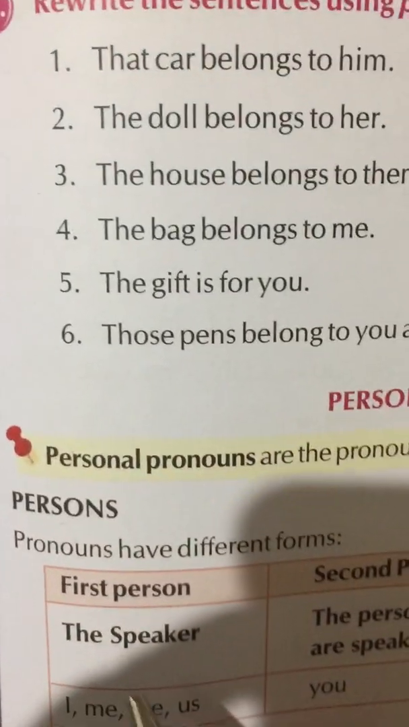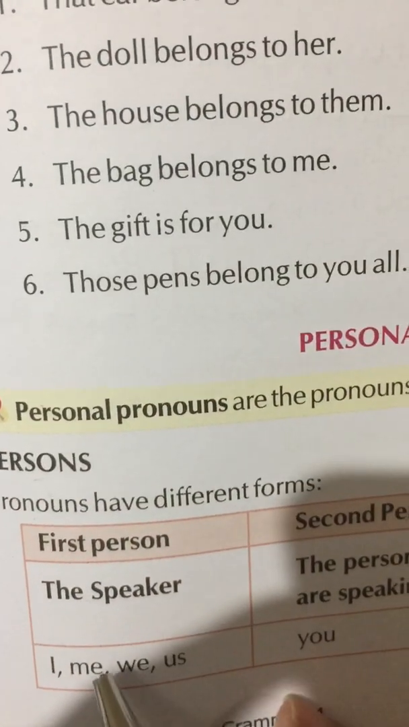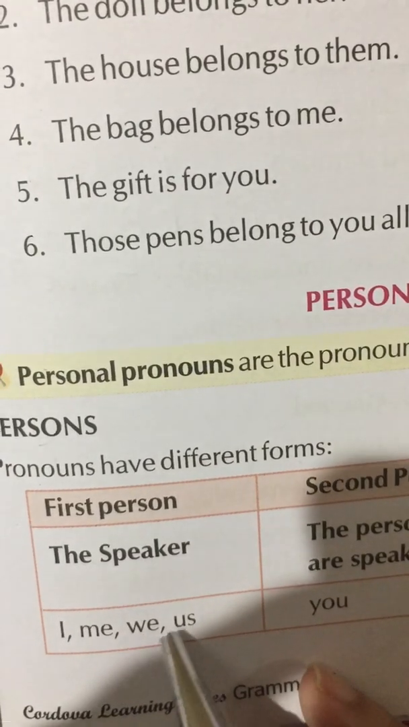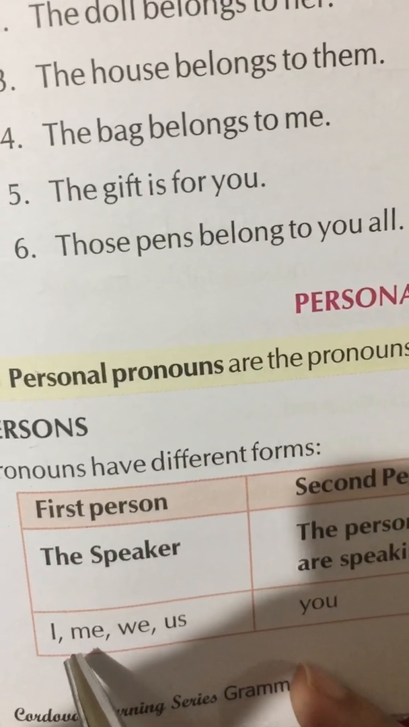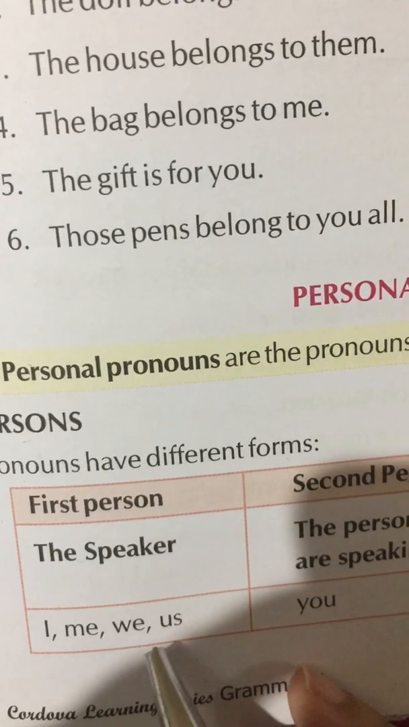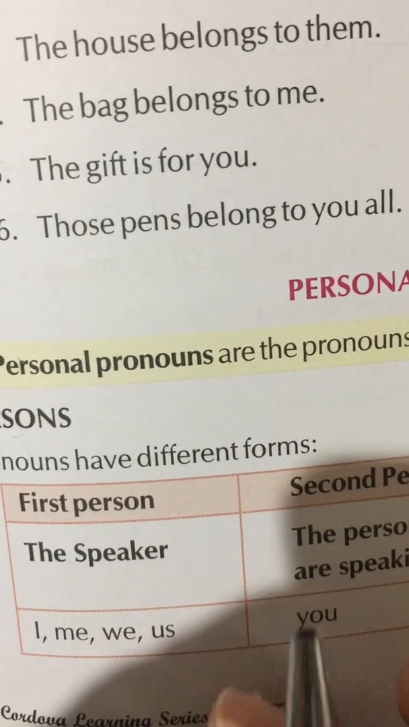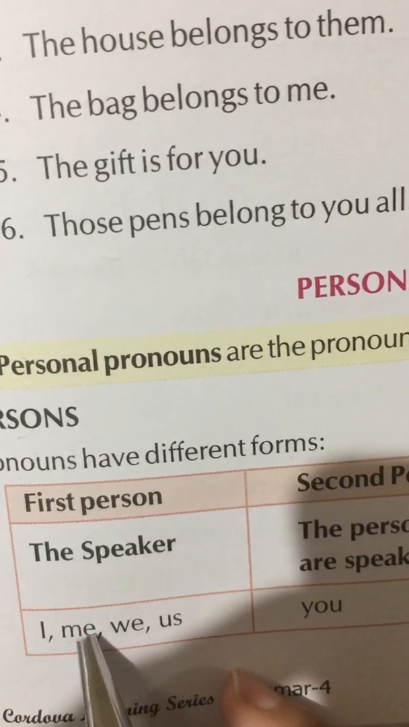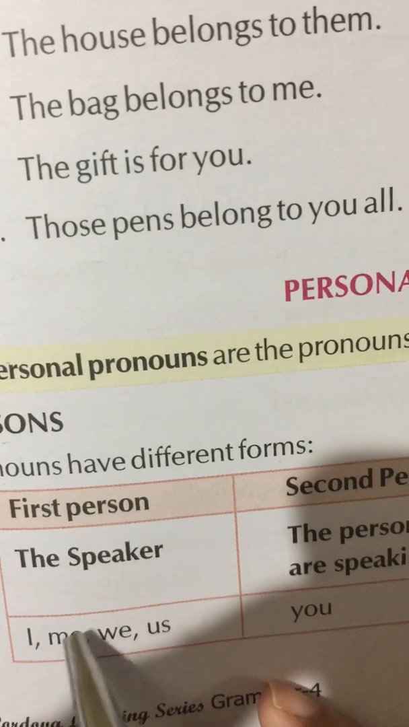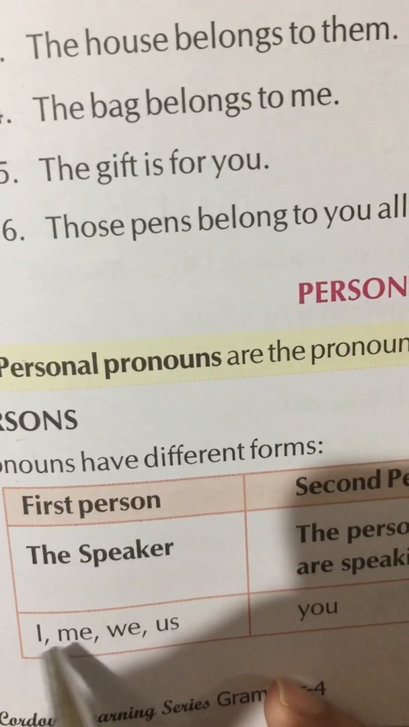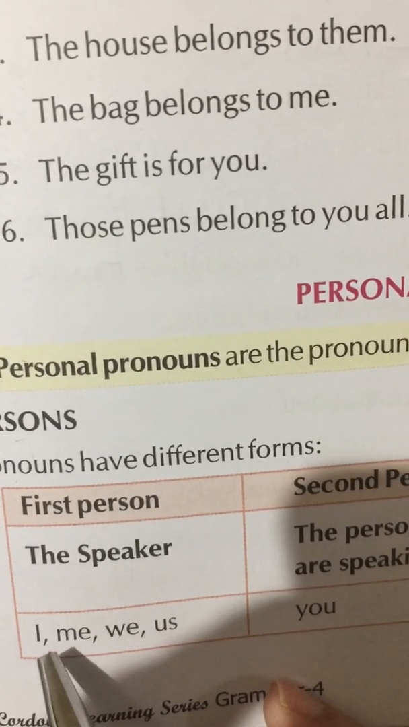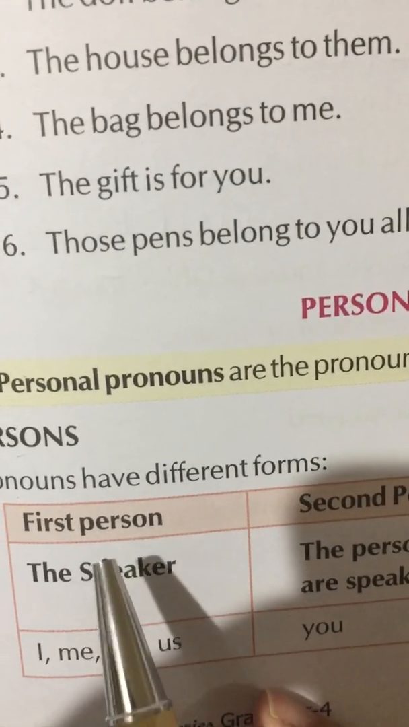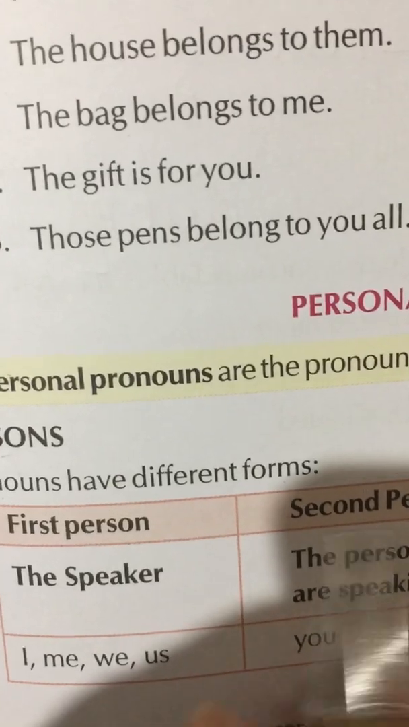In the last class, I had told you first person is the speaker himself, and these are the words that we use in the first person. When we speak, I, me, we, us, when we refer to our own self, that type of words are called first person pronouns. And these all are first person pronouns. I, me, we, and us. Okay, first person means the speaker himself, the one who speaks.